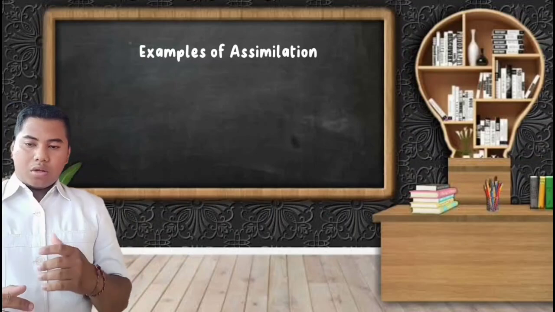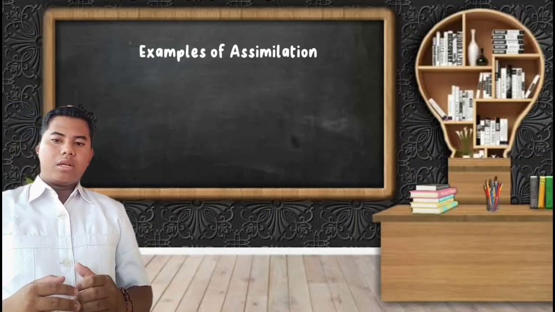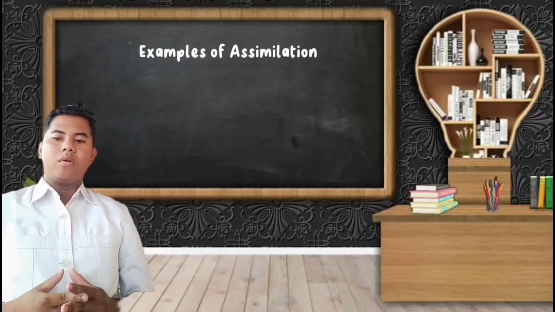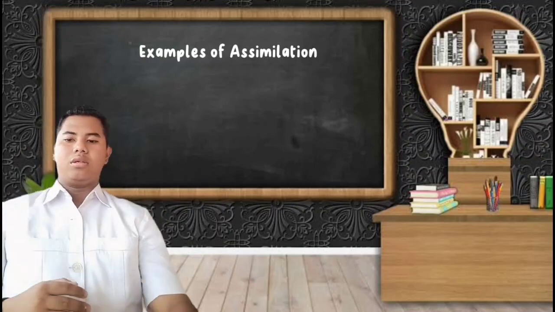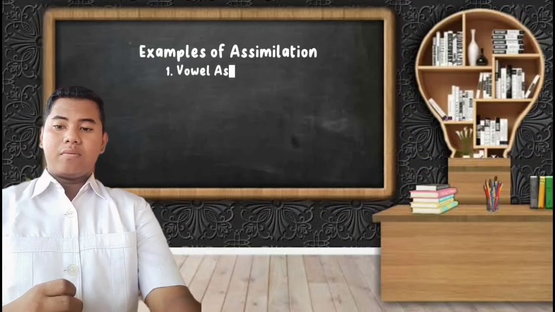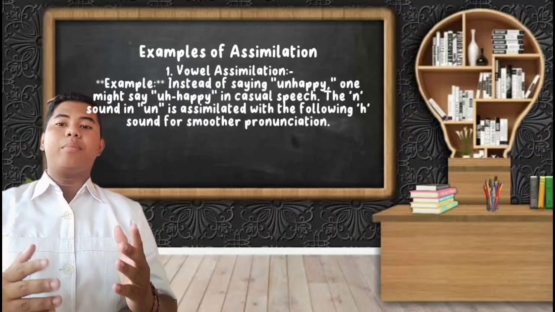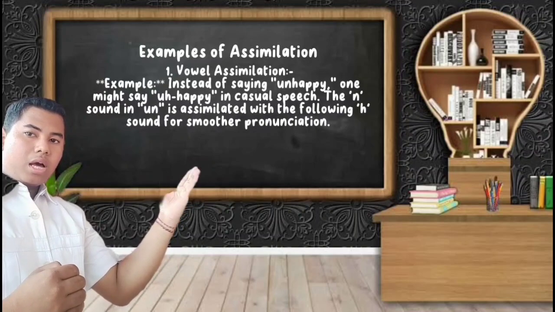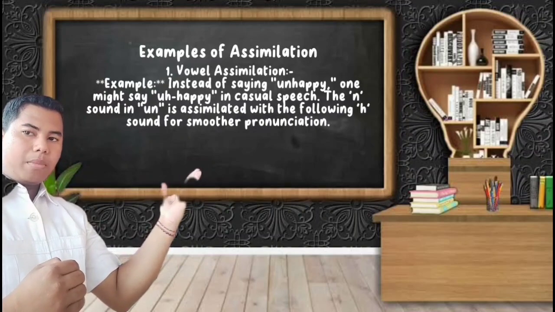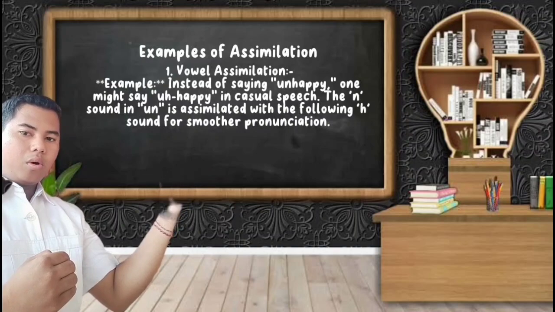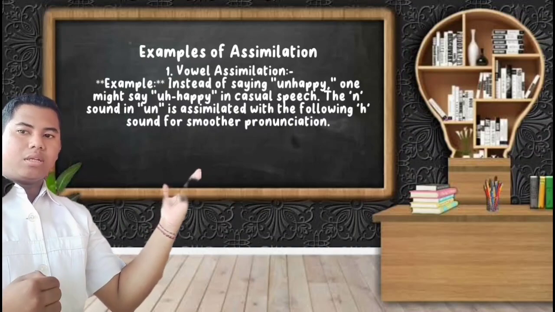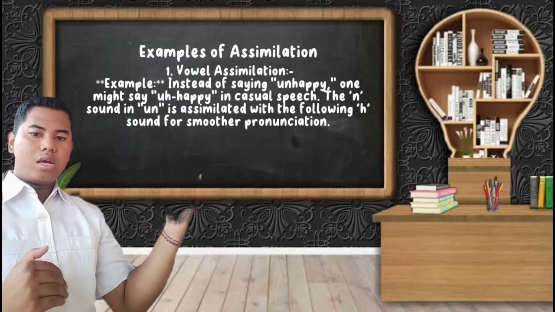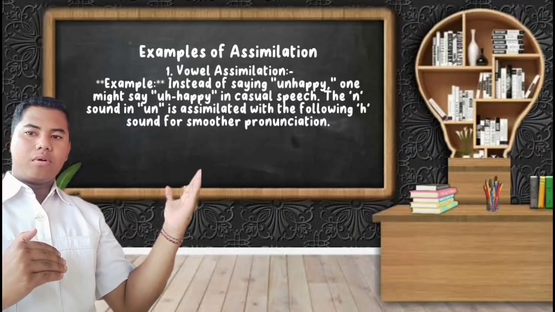Examples of assimilation. Let's continue to understand the concept of assimilation by looking at some concrete examples. Notice how sounds in words can affect each other, in the form of vowels, consonants, or both. The first, vowel assimilation. Example: instead of saying unhappy, one may say happy in casual speech, where the sound in un is assimilated with the following h sound in pronunciation.